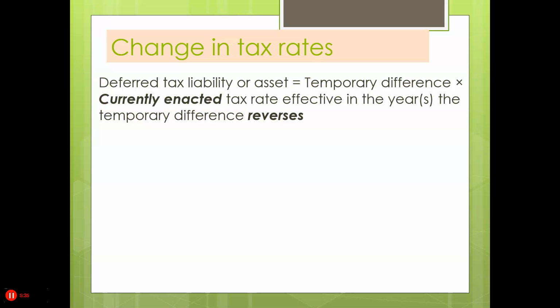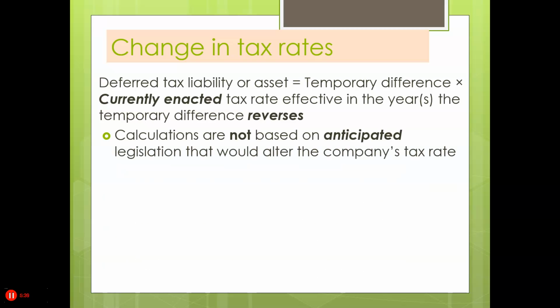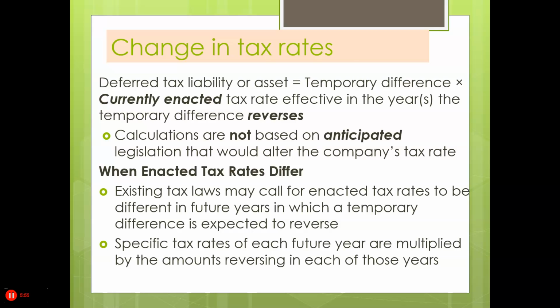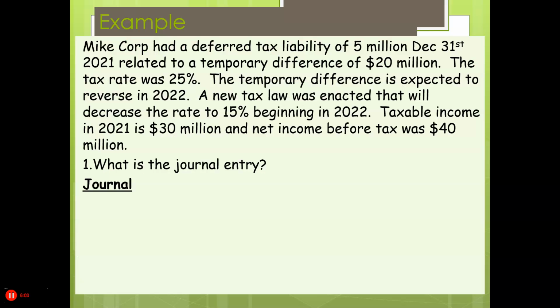the temporary difference reverses. So, calculations are not based on anticipated legislation that would alter the company's tax rate. When enacted tax rates differ, existing tax laws may call for enacted tax rates to be different in future years in which a temporary difference is expected to reverse. Specific tax rates of each future year are multiplied by the amounts reversing in each of those years. So now let's take a look at a problem.